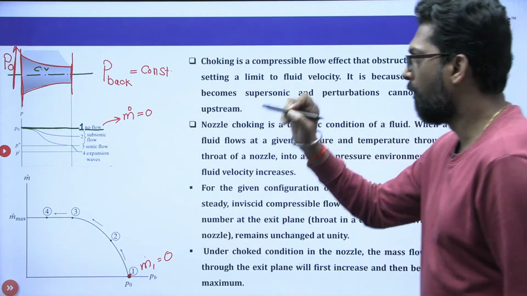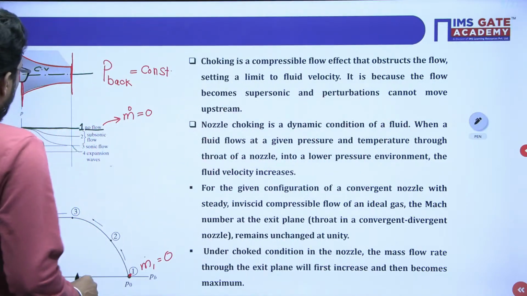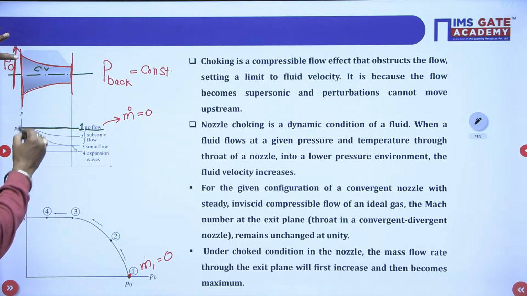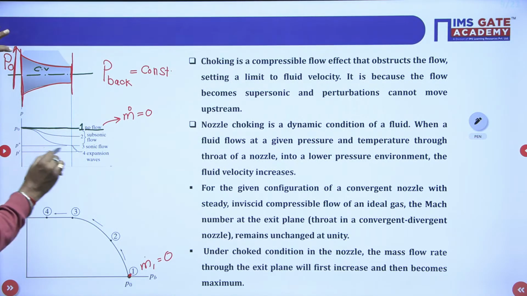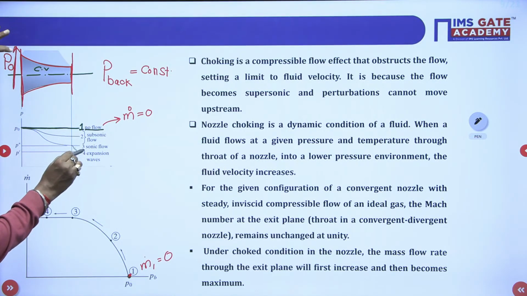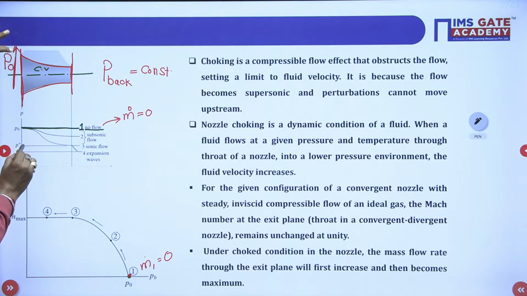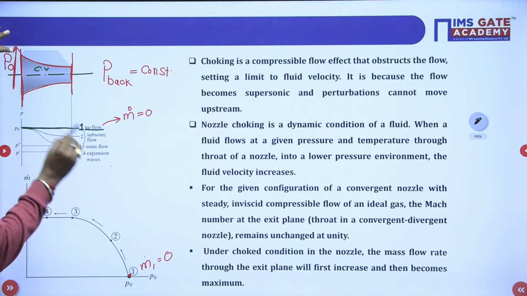Clear? Now my dear, if we decrease the pressure, let's suppose this is P star, there is a sonic flow.